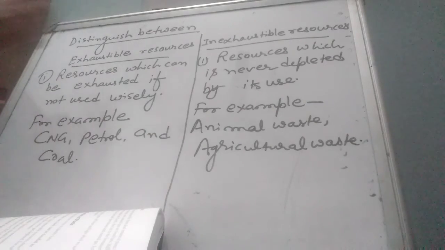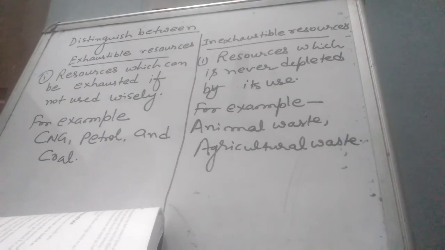Now distinguish between exhaustible resources and inexhaustible resources. Resources which can be exhausted if not used wisely are known as exhaustible resources. For example, CNG, petrol and coal. If you are not using these resources wisely, careless use of these resources causes the depletion of this type of resources.